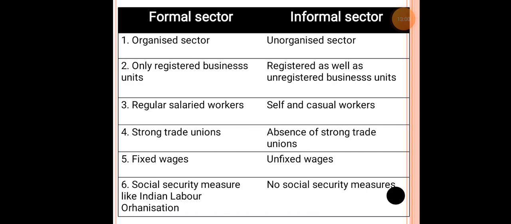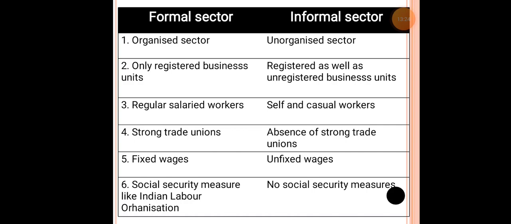Next one, fixed wages. Every month, say 50,000 is a salary, you will be getting a salary under the formal sector. But in the informal sector, it is unfixed, based upon your hard work. For example, as told earlier, if you get 50,000 of profit this month, next month it is not necessary, you might get more than that, you might get less than that. So it is unfixed wages.